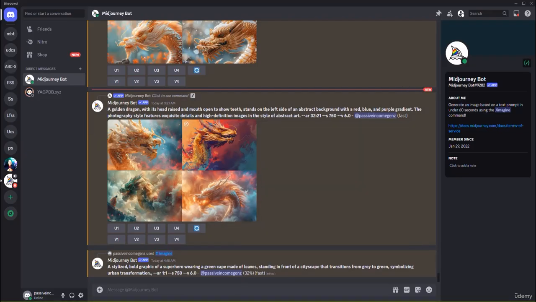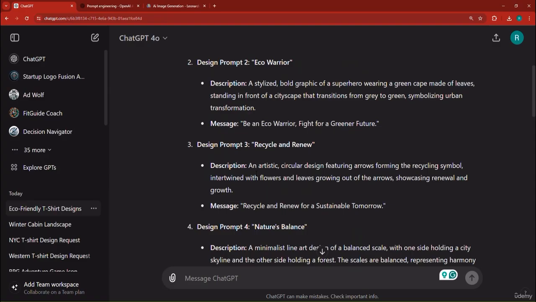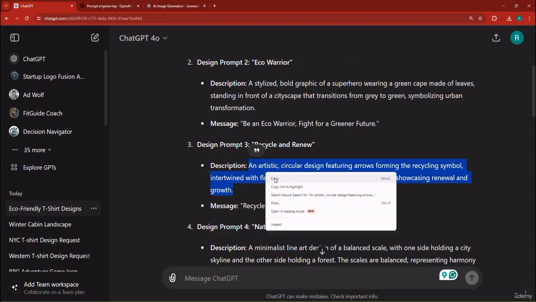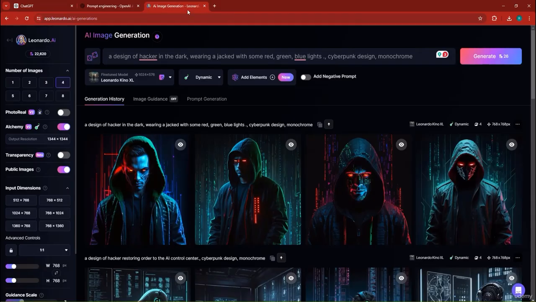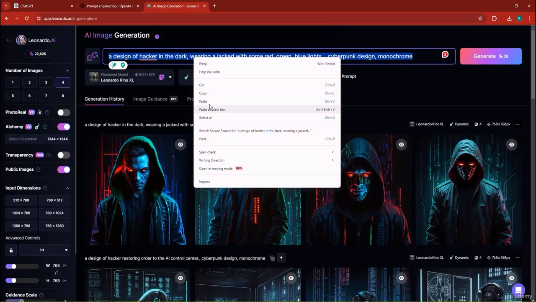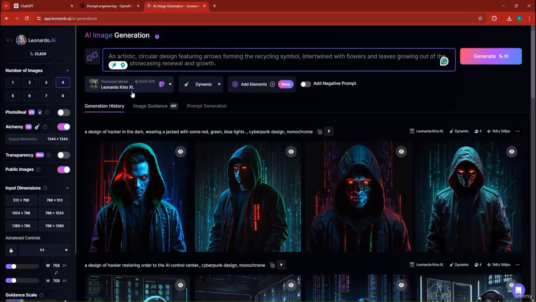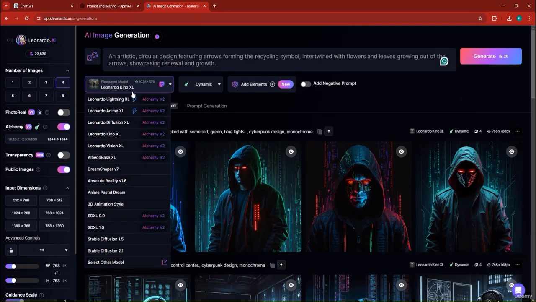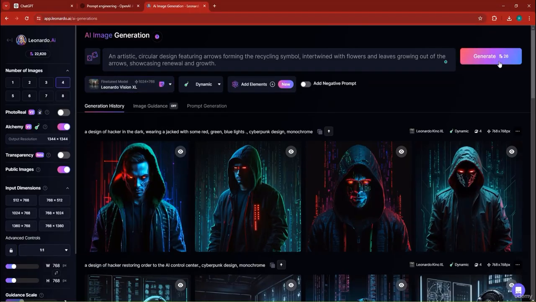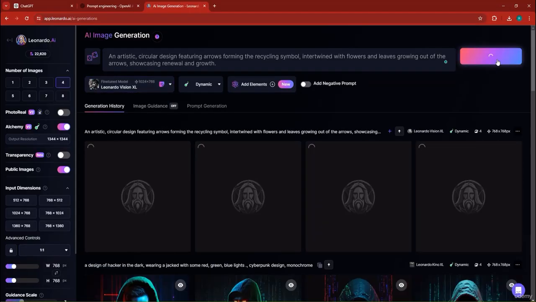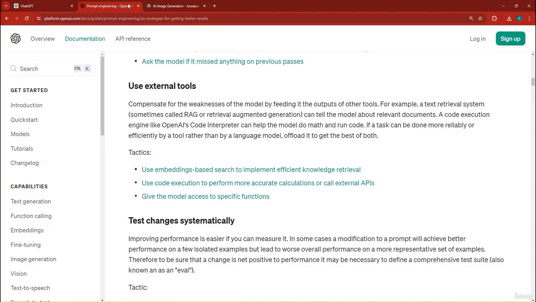Now it's 32%. For the third one, let's utilize Leonardo this time. So I'm going to copy this description and go back to Leonardo. I'm going to paste this in. I'm going to change the model from Leonardo Kino to some other model, such as Leonardo Vision XL. And also, I'm just going to keep it at 1 and 1 in terms of the dimension. And the image is being generated right now.